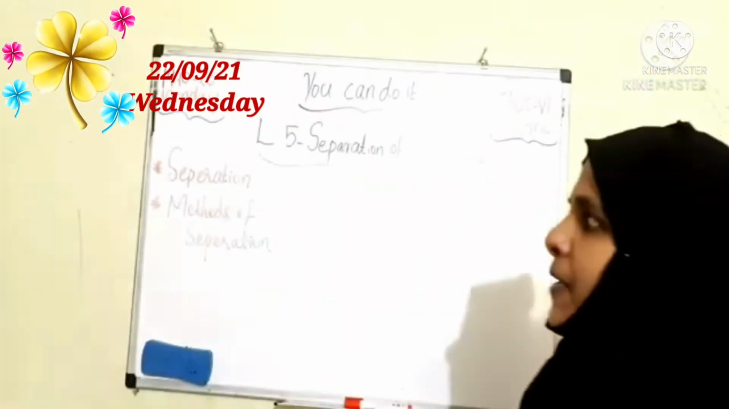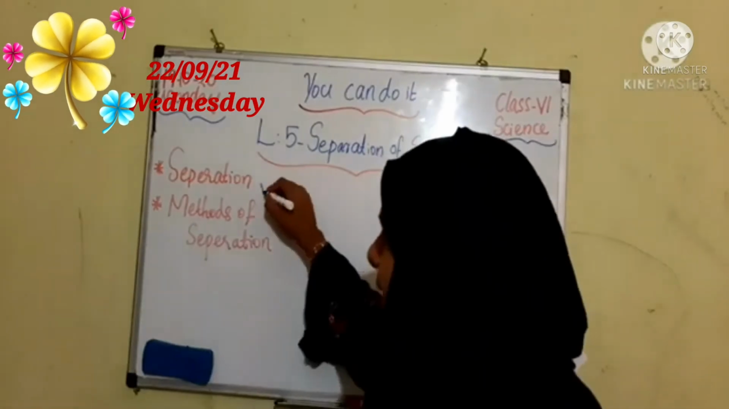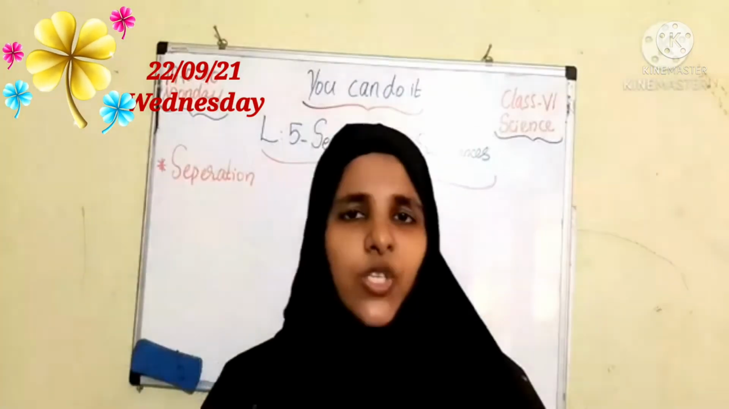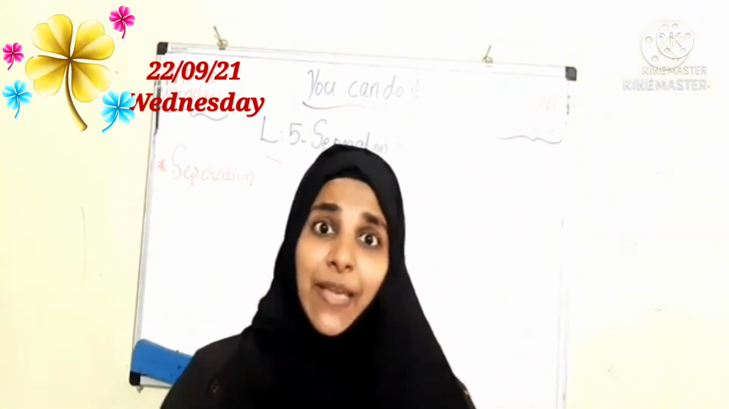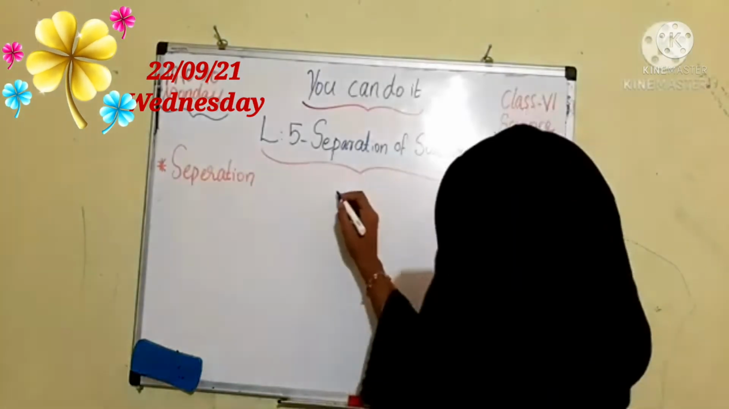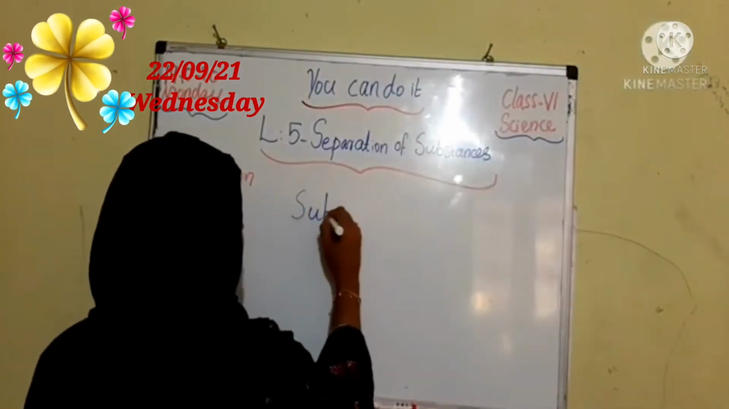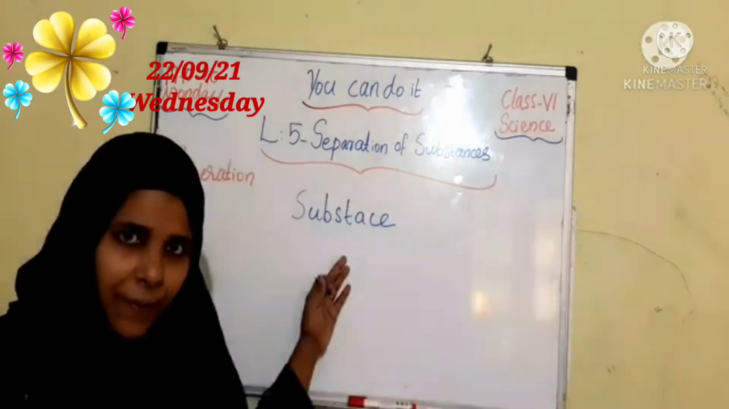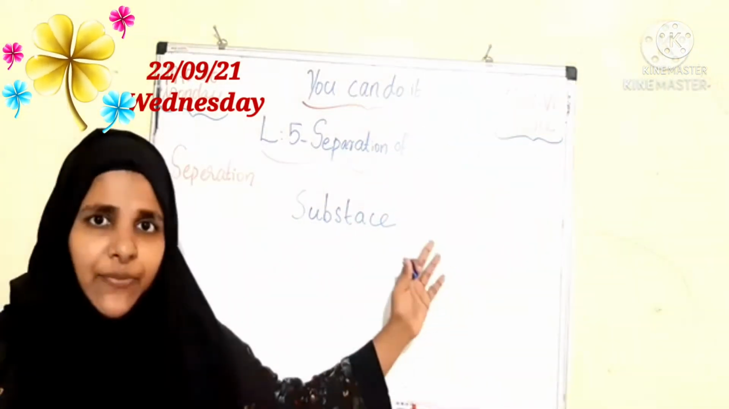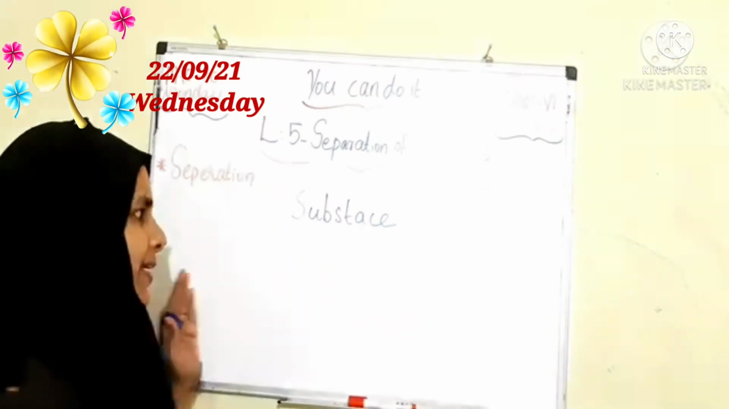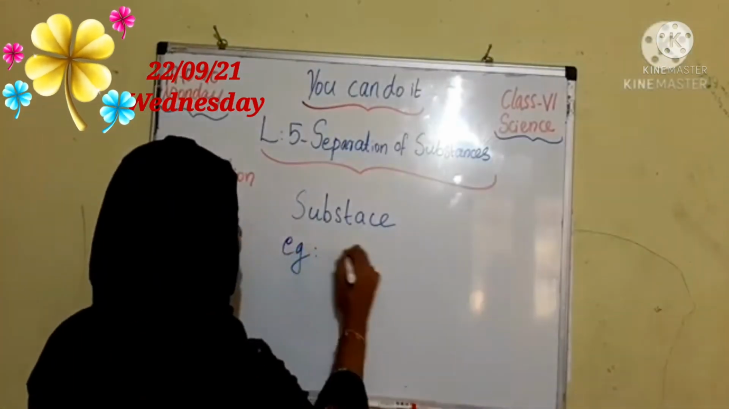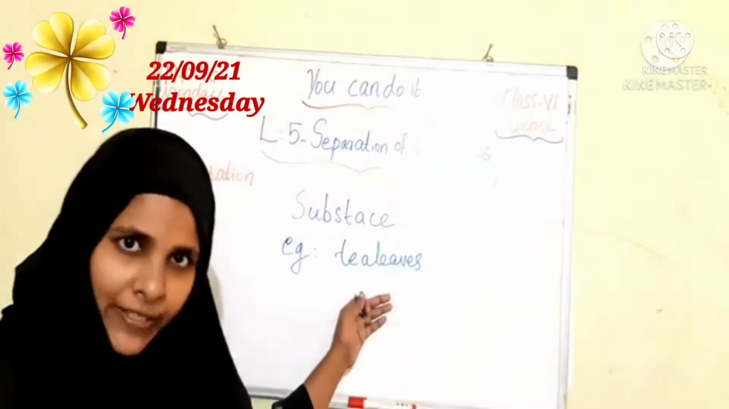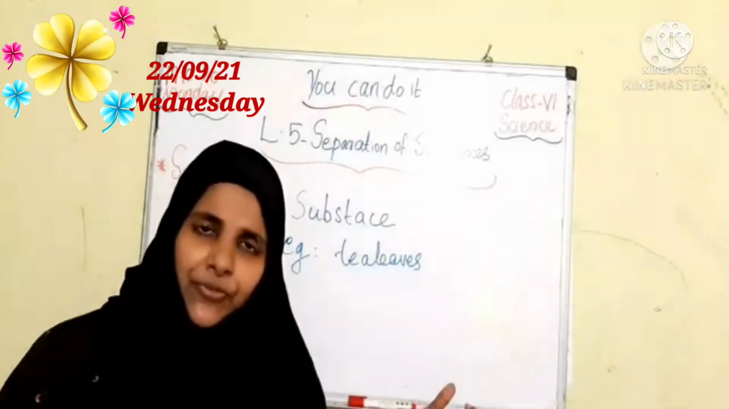Okay. In this chapter we are going to learn about separation and methods of separation. Clear? So what is separation, children? Separation means a substance being separated from a mixture of materials. We can say an example for separation is tea leaves that are separated from a mixture of tea. Right? Tea leaves are separated from the mixture of tea.